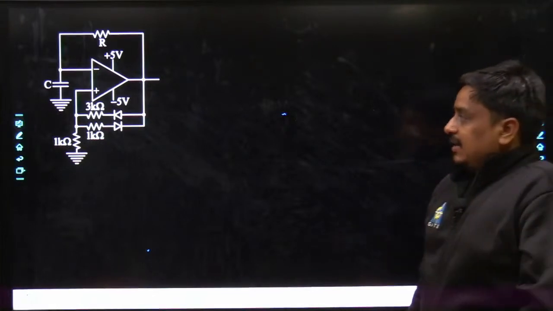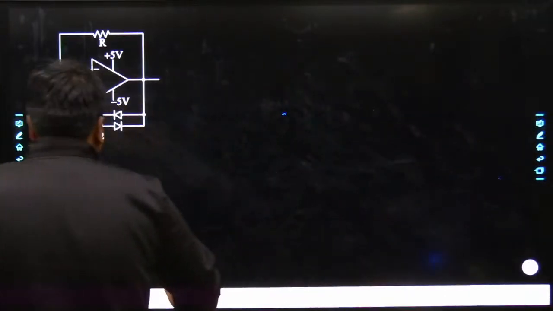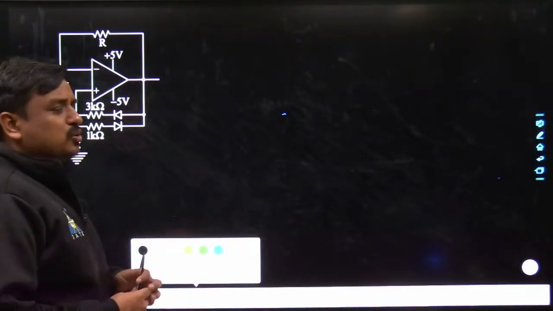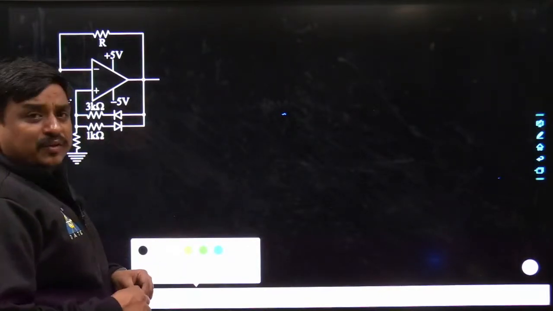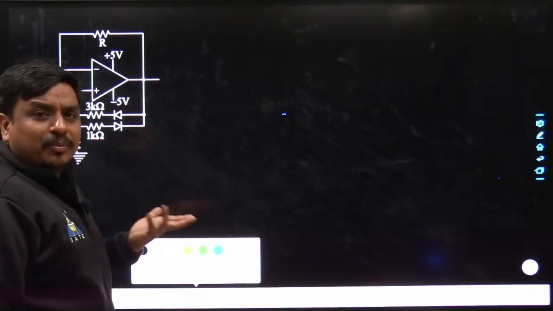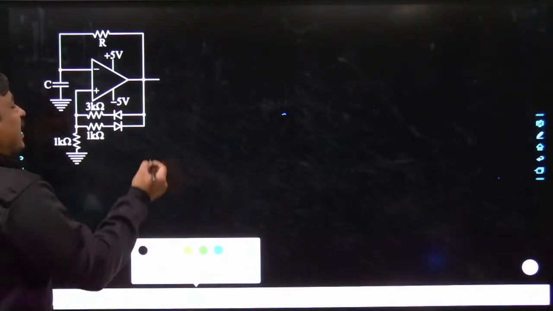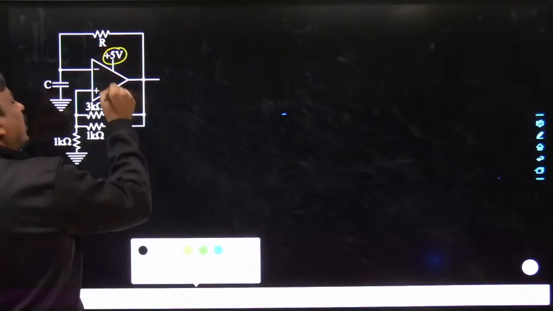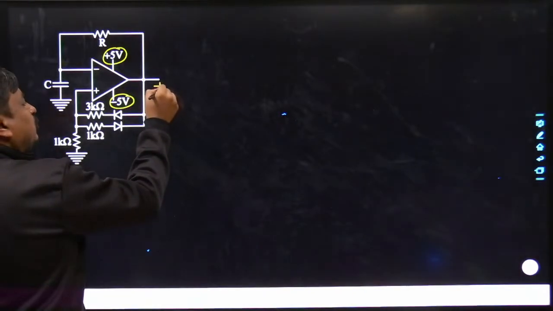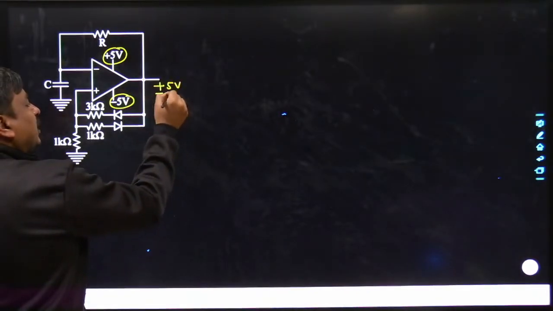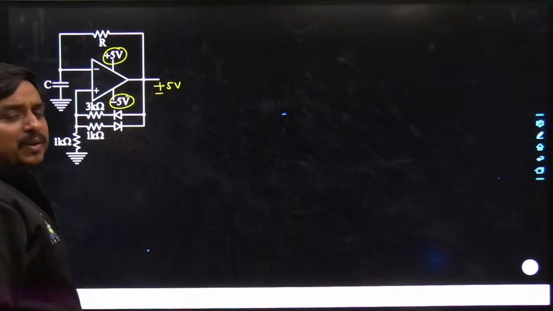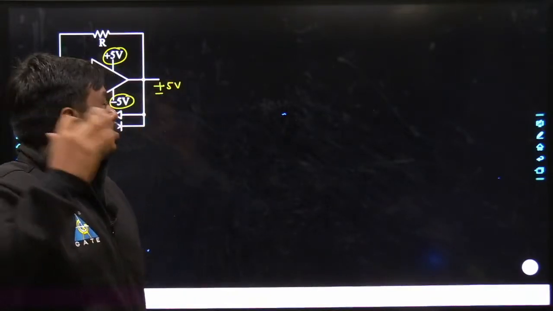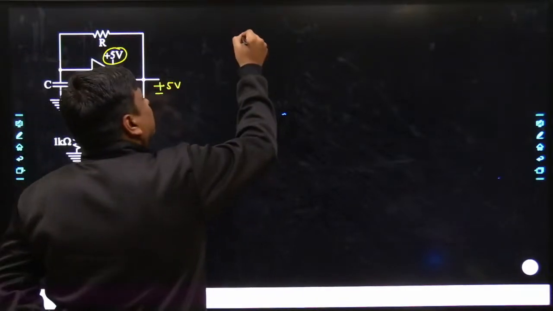Try to understand in this way. You can see very well it is a type of relaxation oscillator. So the person who has gone through the concepts of the relaxation oscillator would be able to appreciate this. The output would have only two possibilities, plus Vsat or minus Vsat, which has been clearly provided in the problem. That's nothing but plus 5 and minus 5. A few of the articulations must be remembered by each of us.